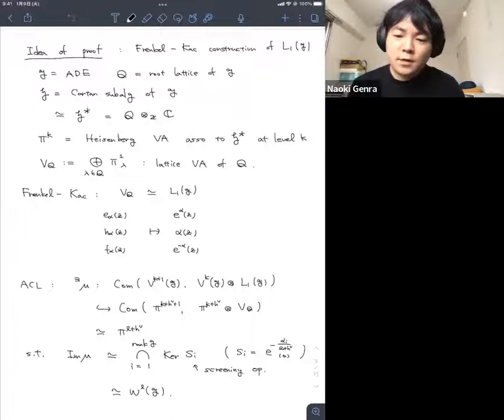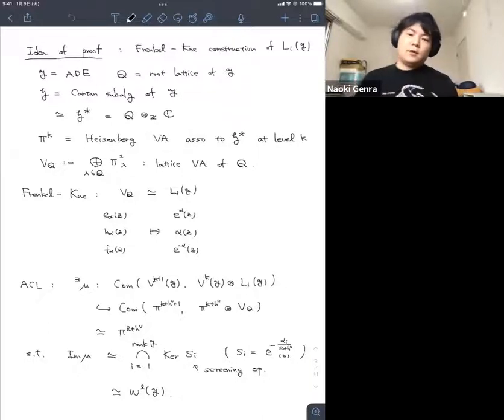So S_i is some operator that comes from the exponential of minus alpha_i over L plus H-check, integrated over z. They take this vertex operator and consider its kernel, and they say this is isomorphic to the image. Also, due to the theorem on W algebras, this kernel of the screening operator is isomorphic to the principal W algebra. So this implies the isomorphism, and we obtain the result. That's the reason why g is assumed to be of ADE type.